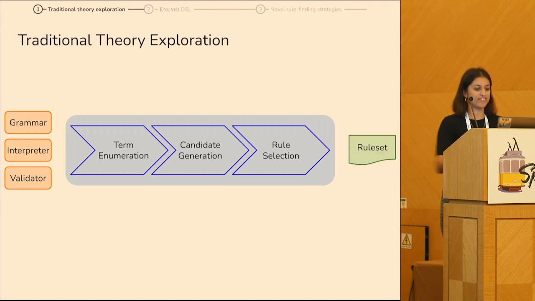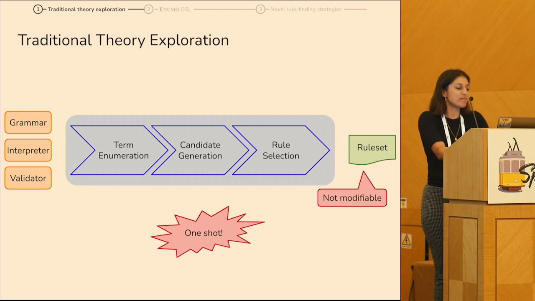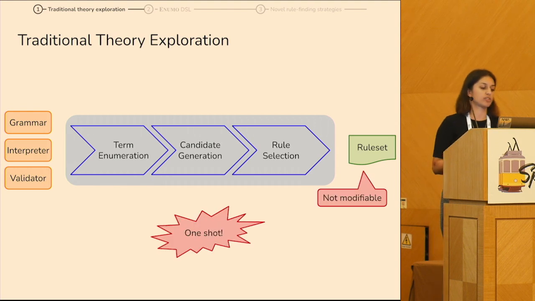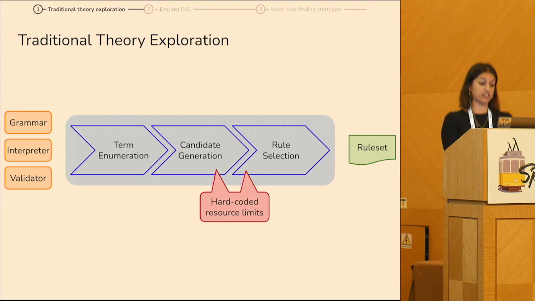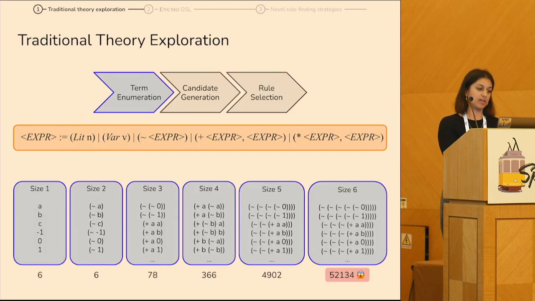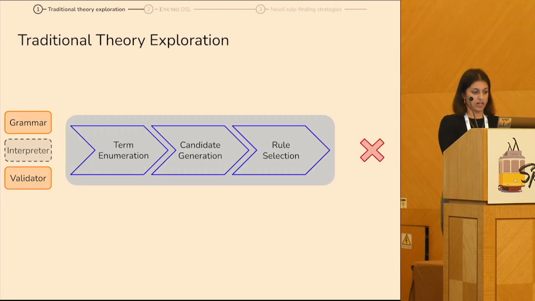So sounds great, right? But the problem is that it's not modifiable. It's a pretty one-shot push-button approach, and so it's not easy to make changes if it doesn't do exactly what you expect it to do. Also, the candidate generation and rule selection steps typically have hard-coded resource limits, which can be a problem in practice. And term enumeration doesn't scale, and usually these traditional theory explorers do exhaustive enumeration, and it's pretty difficult to encode other enumeration strategies into the tools. Also, you need an interpreter. If you can't implement an interpreter for your domain, you simply cannot use these traditional theory exploration techniques.